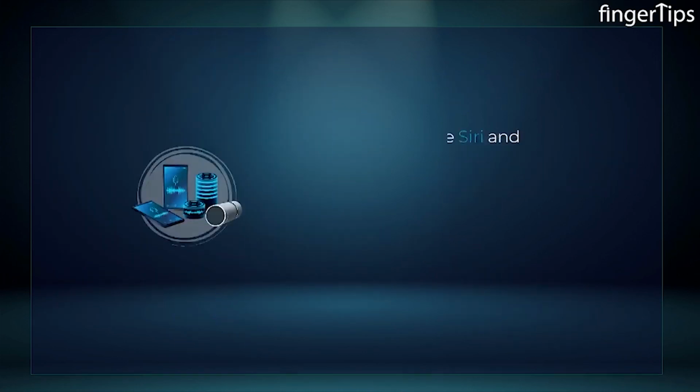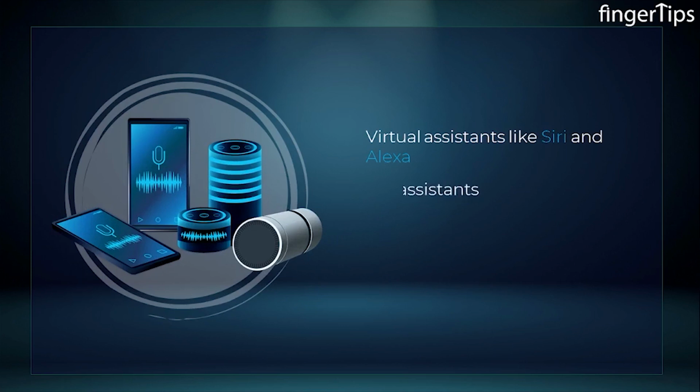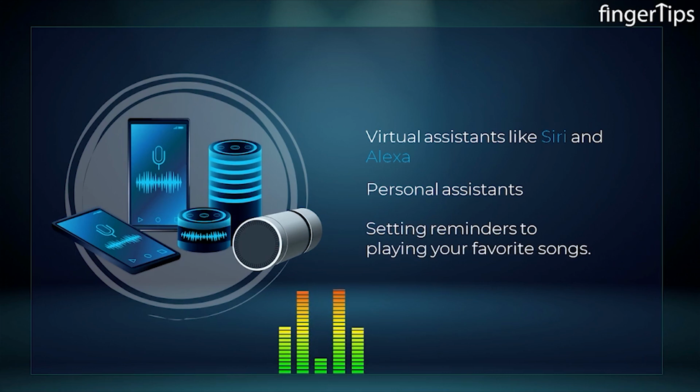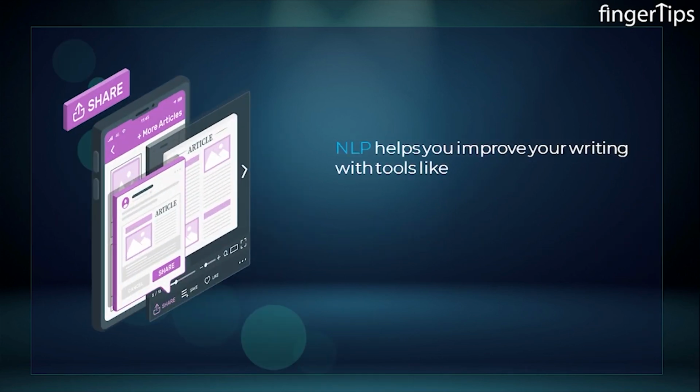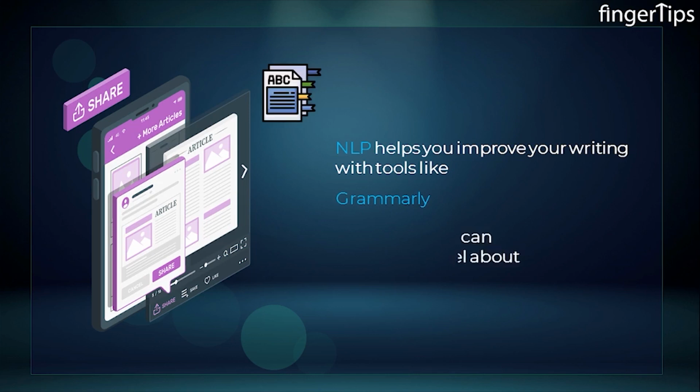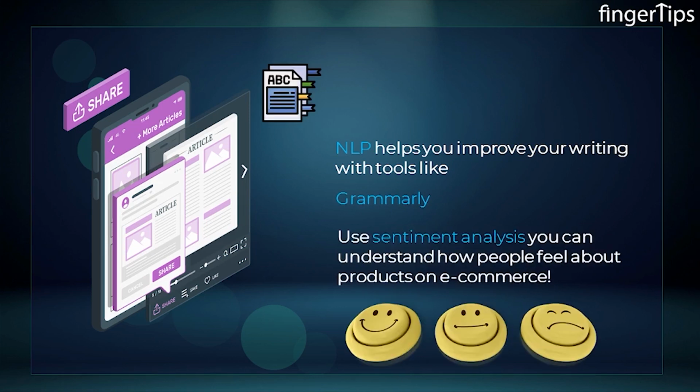Virtual assistants like Siri and Alexa are like your personal assistants that can do everything from setting reminders to playing your favorite song. NLP helps you improve your writing with tools like Grammarly, and using sentiment analysis you can understand how people feel about the products on e-commerce. How cool is that?